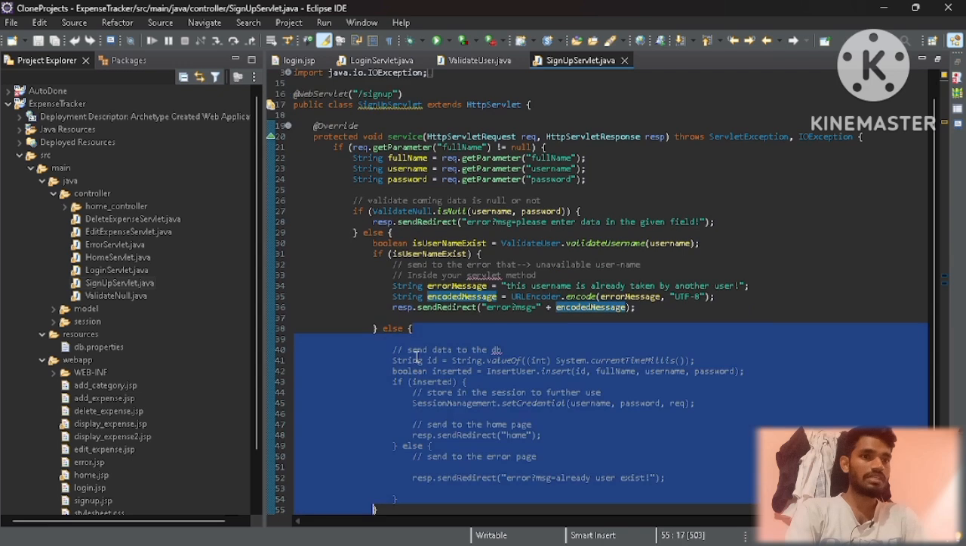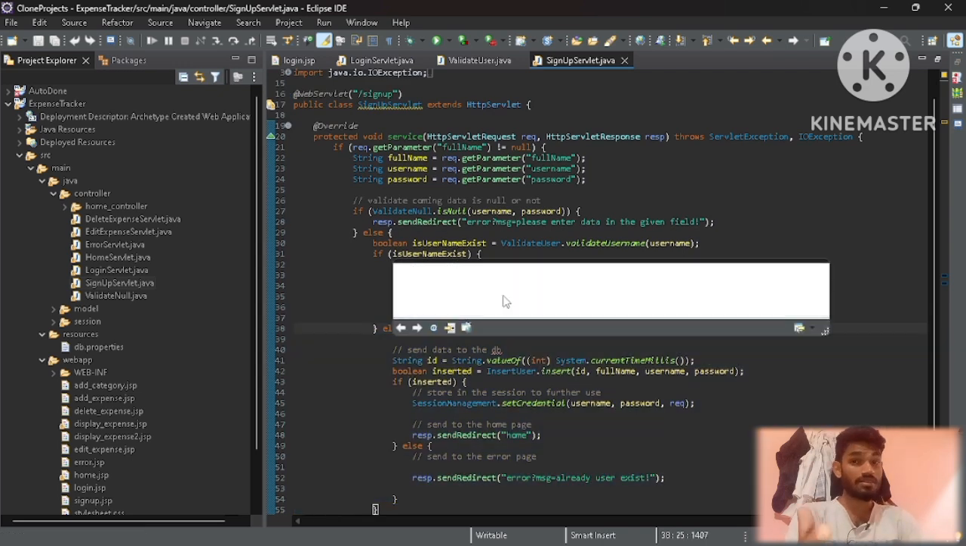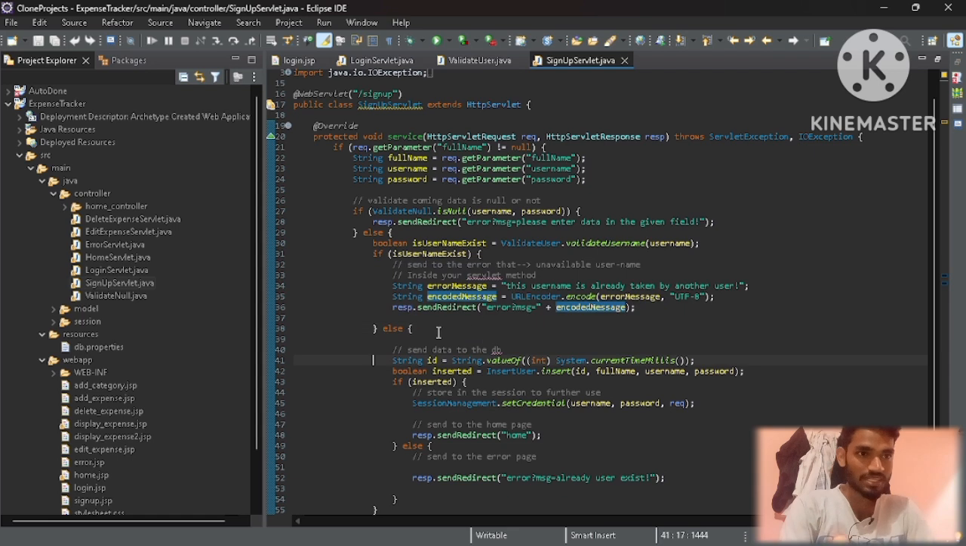After this we have to use the else block. If the username exists, then this error will be thrown. Otherwise we will create the user object and save the data into the database. We have to generate one id and then insert the data into the database. If inserted successfully, then we will save this into the session to manage the username and the password. After this we send the user to the home page.